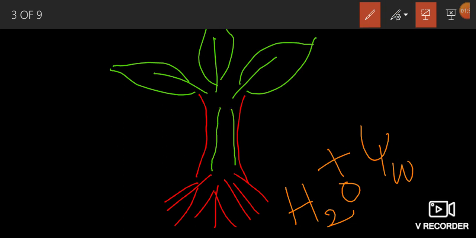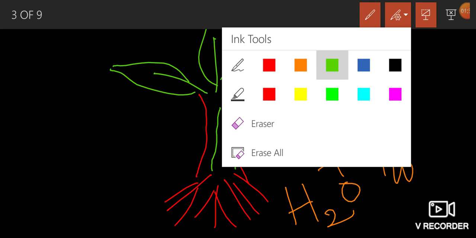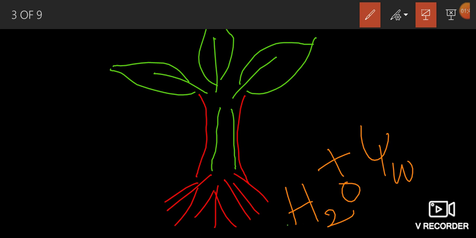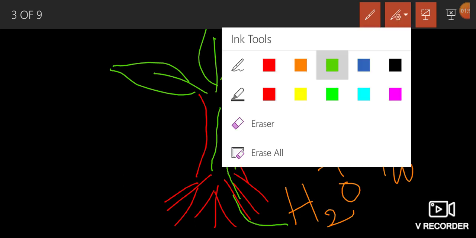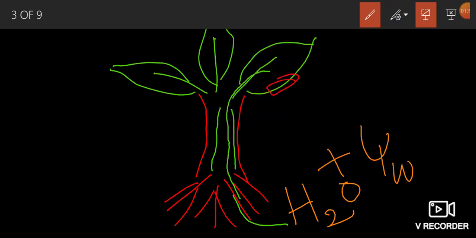This is the xylem of the plant or stem. Now water moves from high water potential of the soil to low water potential of the plant body, that is xylem of the root, xylem of the stem, xylem of the leaf, and finally it reaches stomata. This is the stomata. So water movement is from soil to plant body up to the tip of shoot. This movement occurs based on the water potential gradient.